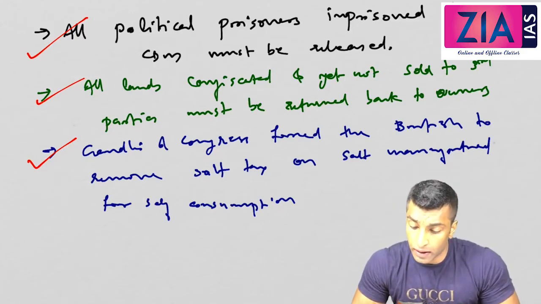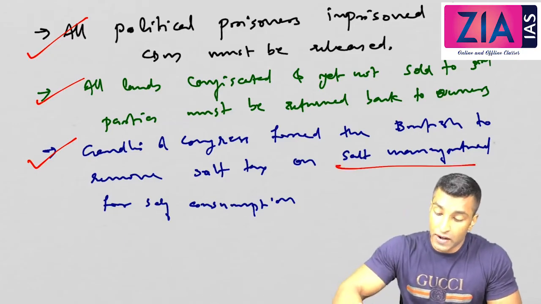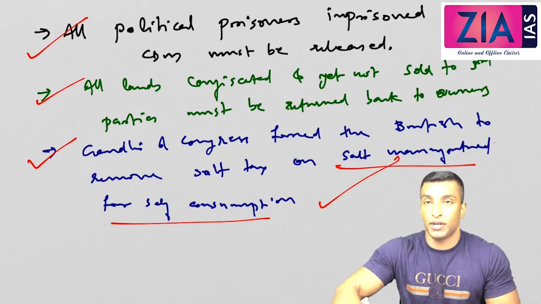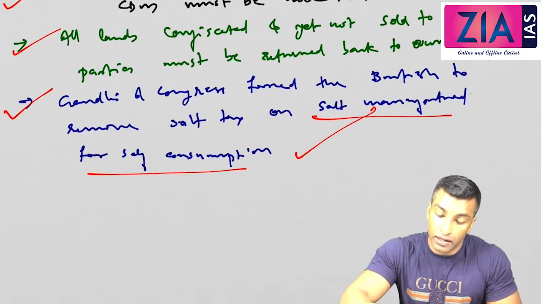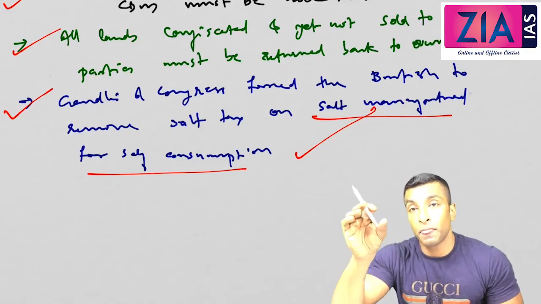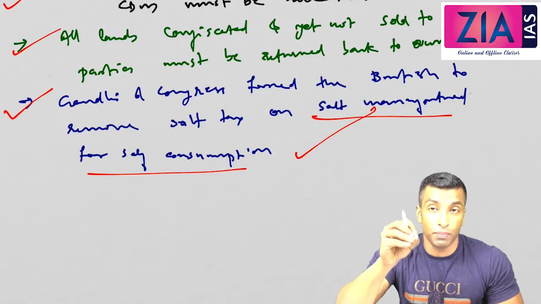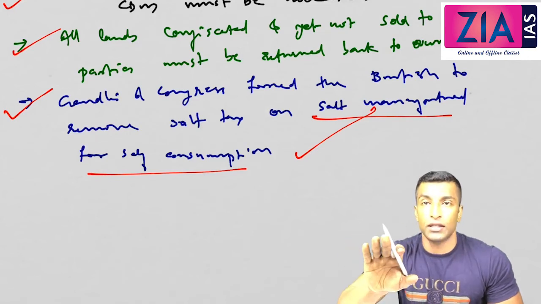So here they demanded that the salt tax be abolished if the salt is manufactured for self-consumption, and that was accepted. But that point has to be clear: not that the salt tax is abolished, but that it is abolished upon self-consumption. If you are producing for your own personal use, it is abolished, but if you are producing it for commercial purposes, it is not abolished.